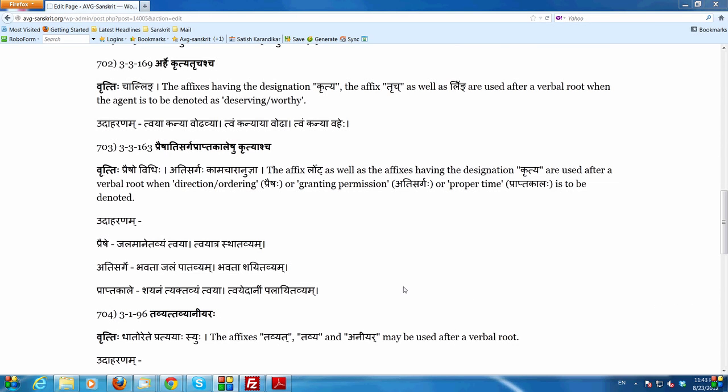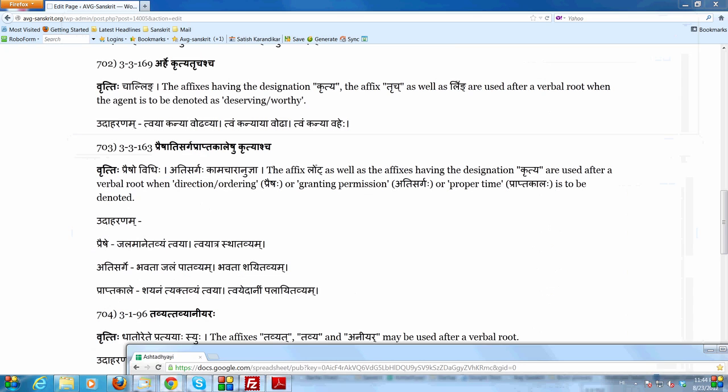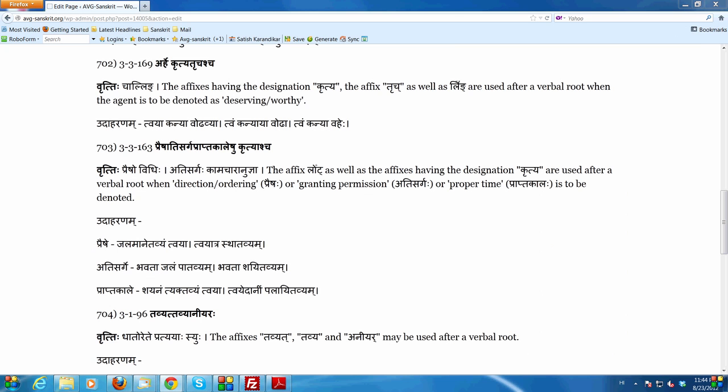Praishati sarga prapta kaleshu krityascha, 3-3-163. In this particular case, the anuvritti of lot comes from the prior sutram lotcha. So lotcha we have already studied, of course. So from that sutram, anuvritti of lot comes into the sutram praishati sarga prapta kaleshu krityascha. The vritti of this sutram says that praisho vidhi atisargaha